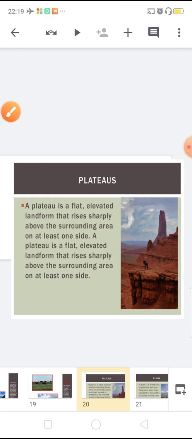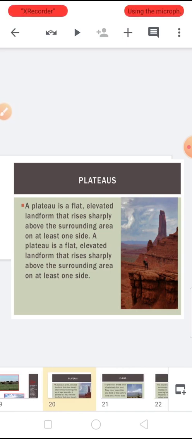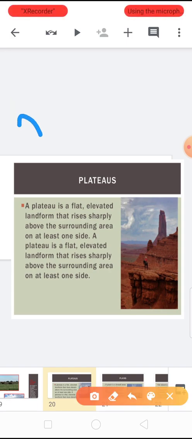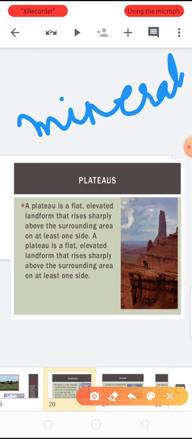Now what is important about plateaus? Plateaus are very useful because they are rich in mineral deposits. Why are plateaus useful? Because they are very rich in mineral deposits, and so they become very good mining areas in the world.